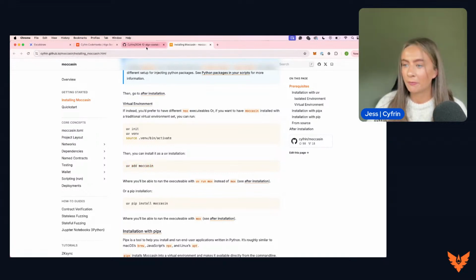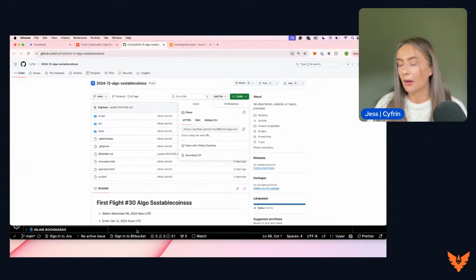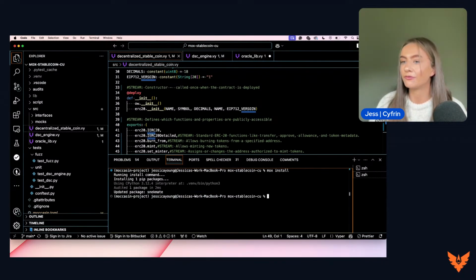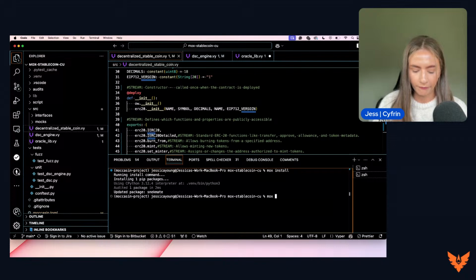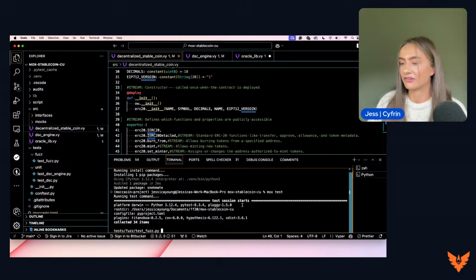We clone the repo. We change directory to be in the repo on our VS Code. And then we can start building. So we are going to run mox install to install all of the dependencies for our repo. And then we can run mox test. And those tests are all going to run successfully.